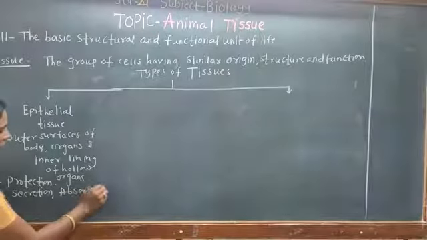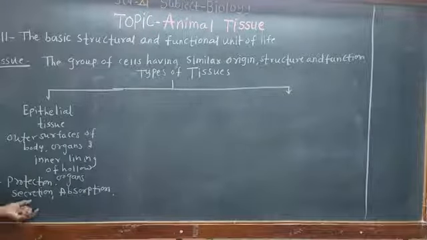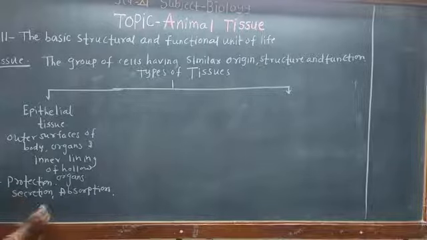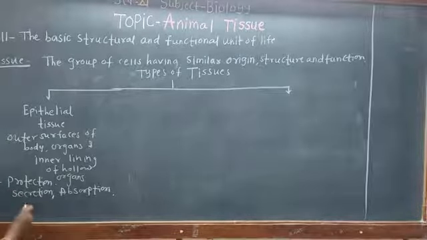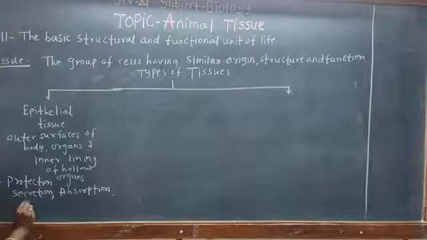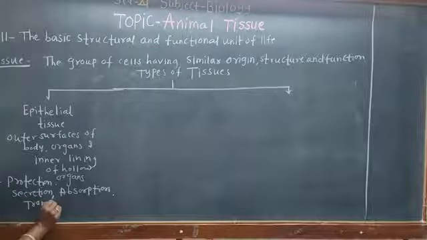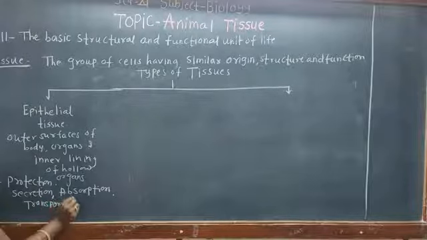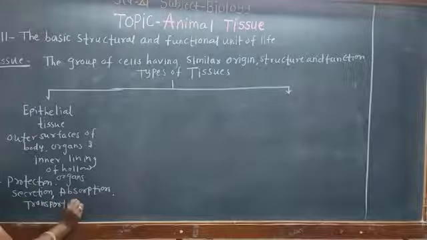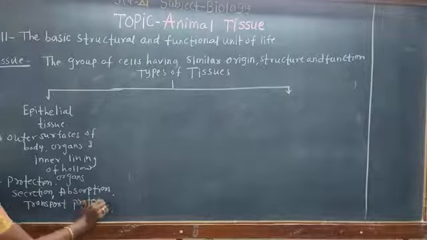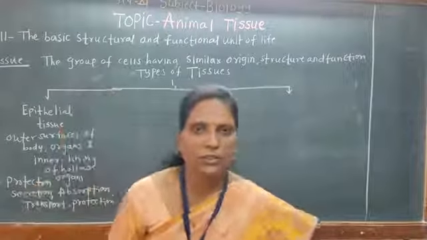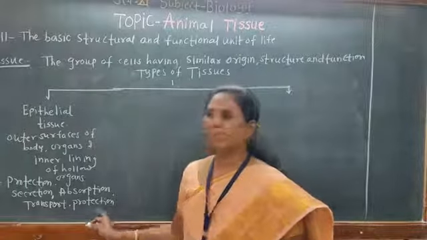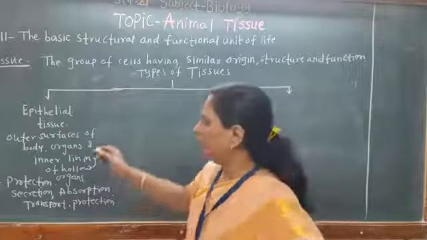What is the meaning of secretion? Secretion means to produce secretions. Absorption means to absorb. Transport of gases is also a function, and the inner lining also functions for protection. So these are the different functions of epithelial tissue.